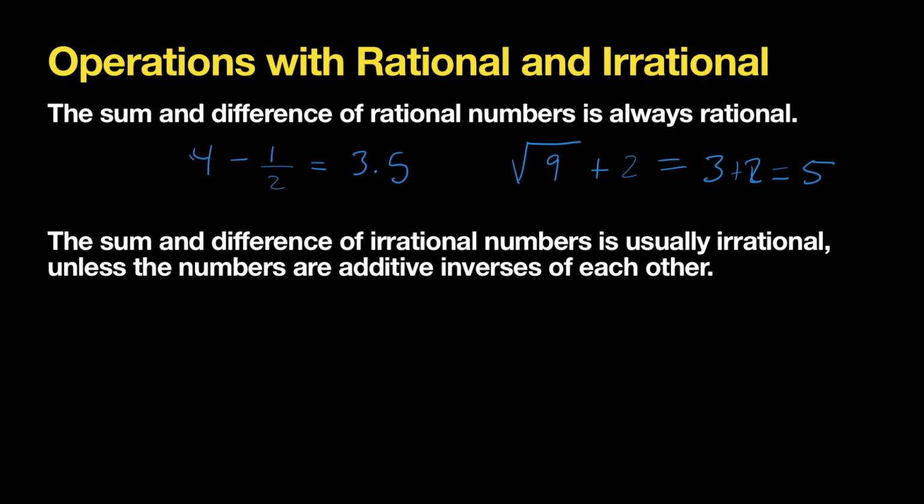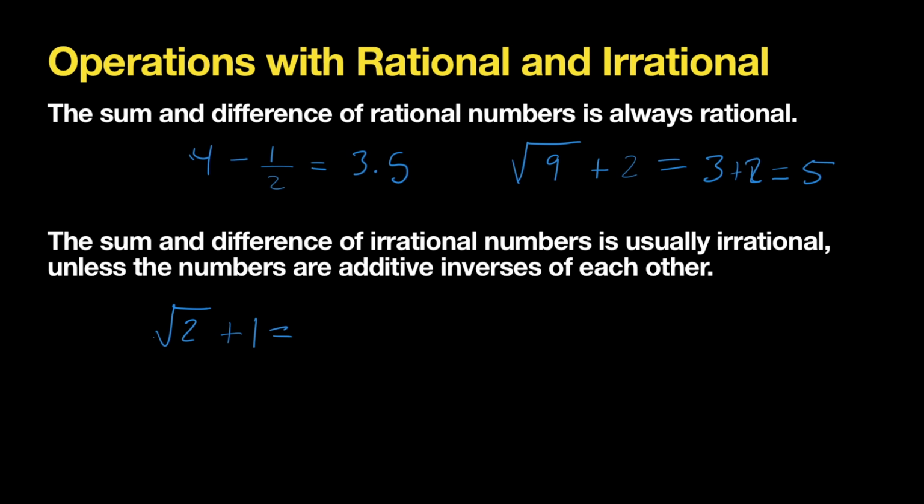So, for example, if you have the square root of 2 plus 1, we cannot really do anything to simplify this. We're going to get the square root of 2, which is an irrational number, and that's going to keep going forever.